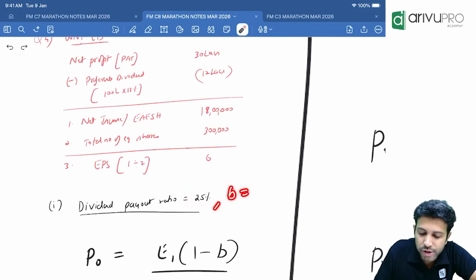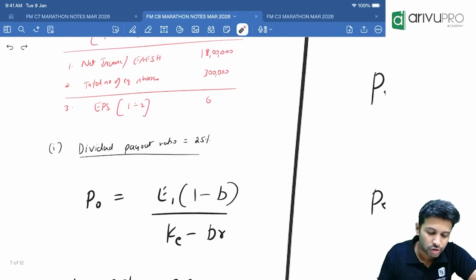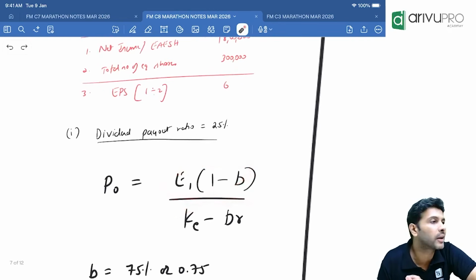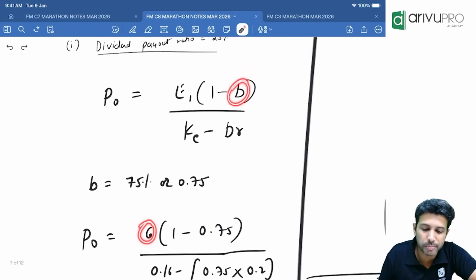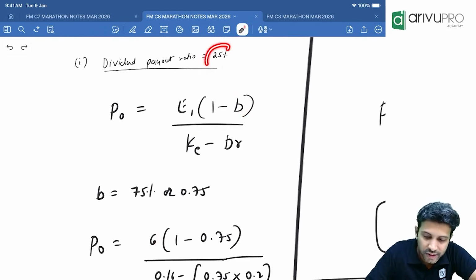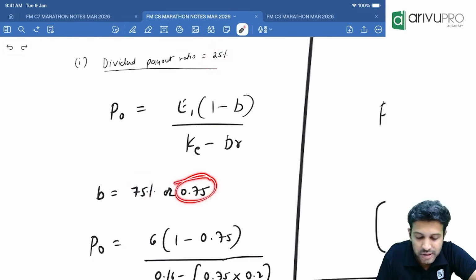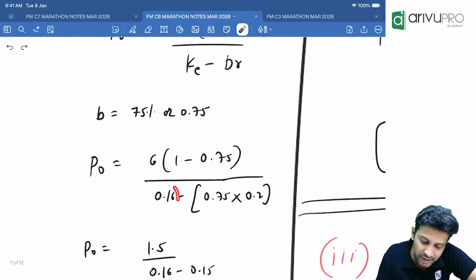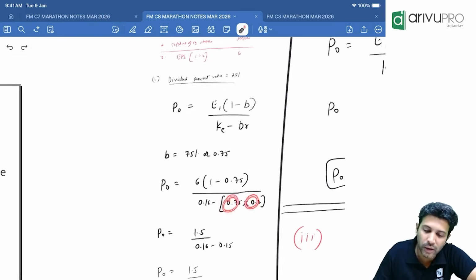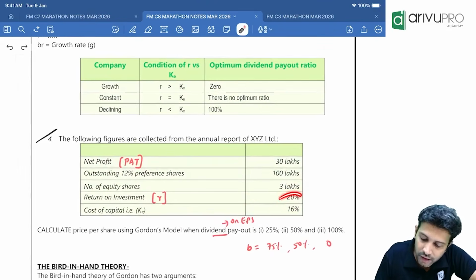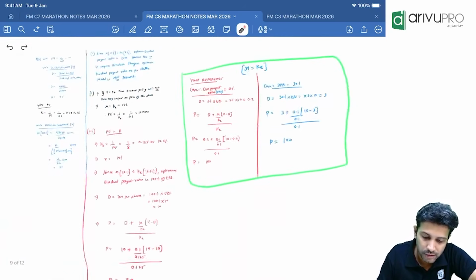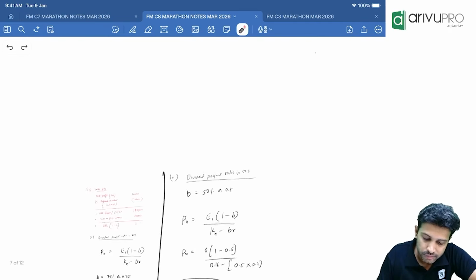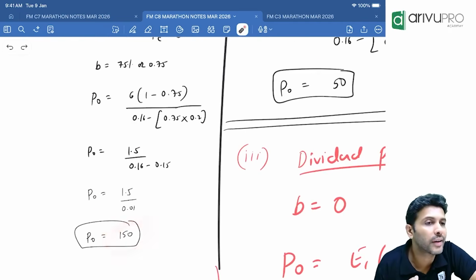First case, dividend payout ratio how much? 25%. If dividend payout ratio is 25% means B is 75% or 0.75. So use that formula, E1 into 1 minus B divided by K minus BR. E we just now got how much? 6 rupees into 1 minus B. B is 75% or 0.75 since D is 25%. Substitute. K they have given, B we got, R they have given. How much is R they have given, people? R is 20%. Substitute and you will get the answer. How much is that answer? The answer is 150. That's what we're getting.